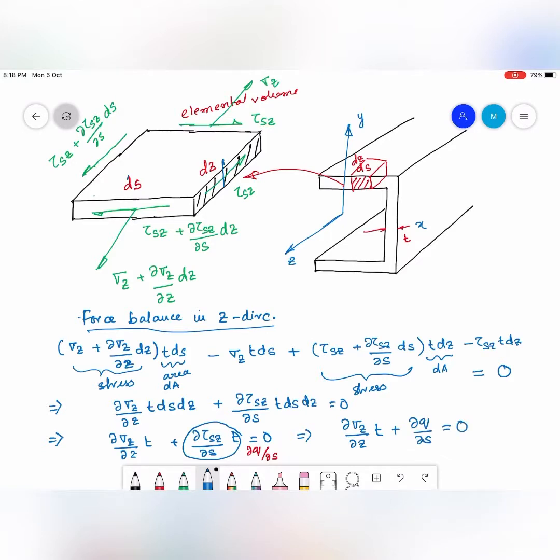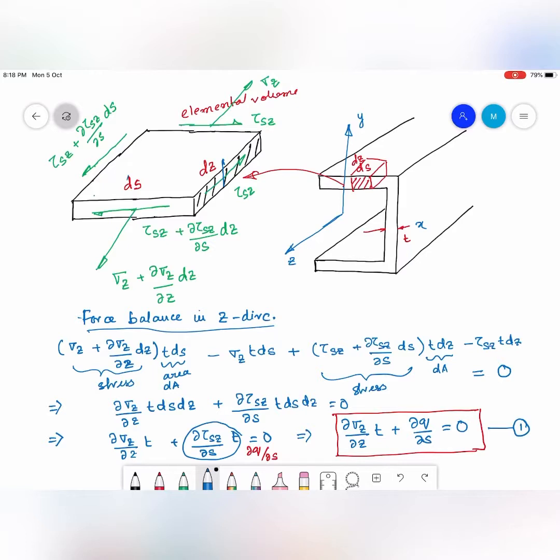Okay, so therefore this is an important expression. I call it equation 1, which relates the shear flow with the normal stress that is going to develop in the cross section.